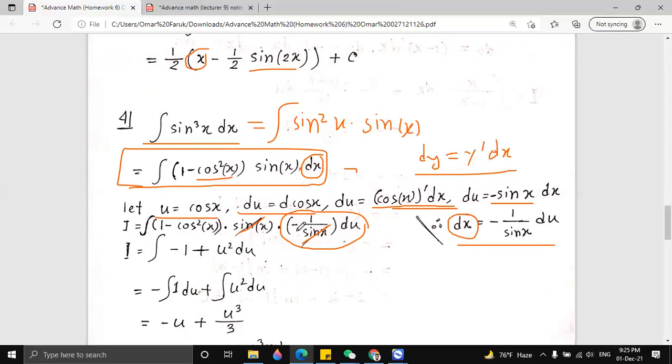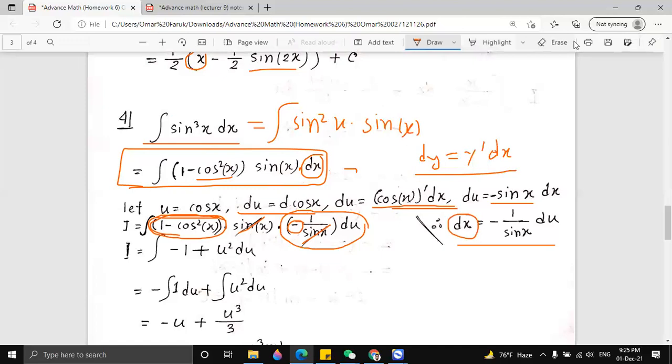So this minus sign is also multiplied with this function, 1 minus cos square x. You see, this minus is also multiplied with 1 minus cos square x. So their signs will be reversed. 1 will be minus and cos square x will be plus.